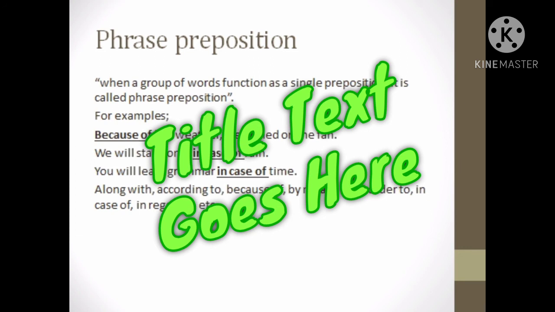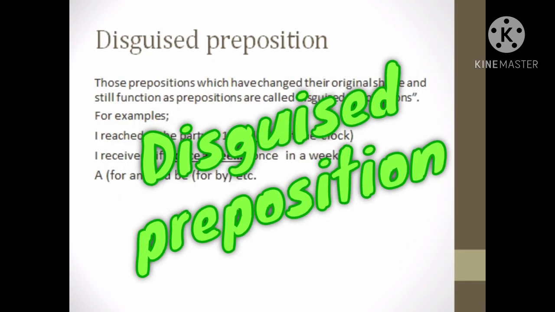Phrase preposition. When a group of words functions as a single preposition, it is called a phrase preposition. For example, because of hot weather, we turn on the fan. We will stay home in case of rain. You will learn grammar in case of time. In these examples, because of, in case of are phrase prepositions; these function as a single preposition. Along with, according to, because of, by means of, in order to, in case of, in regard to, etc. are phrase prepositions.